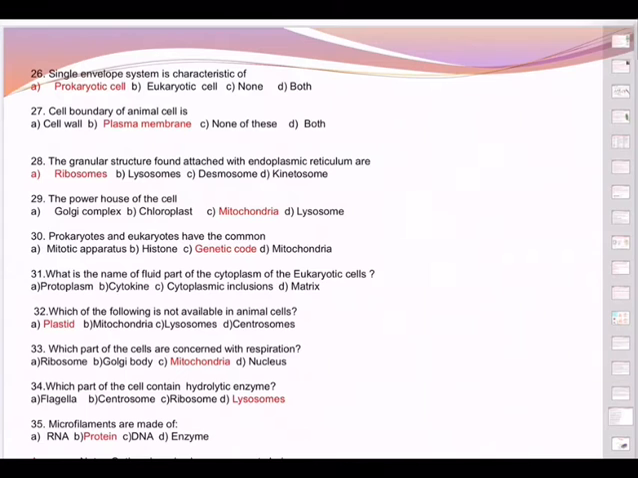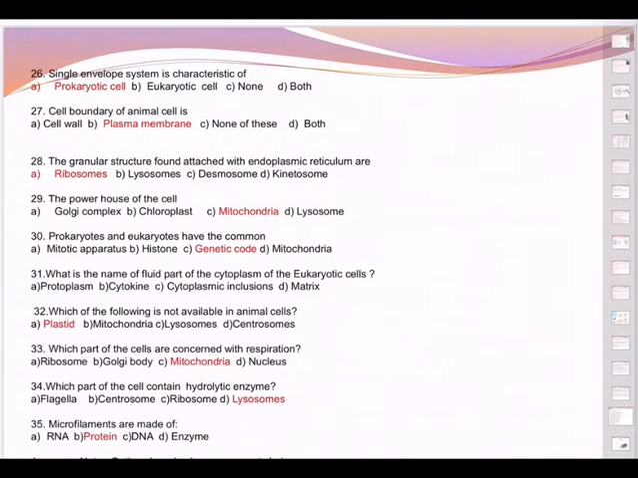On those layers, if ribosomes are present, then we say it is rough endoplasmic reticulum. So ER provides a place for ribosomes to sit on. On the other hand, if there are no ribosomes on it, then it is smooth endoplasmic reticulum. Lysosomes are suicidal bags, we said. Desmosomes are something different, kinetochore something different. So what is obviously related with endoplasmic reticulum is ribosomes.